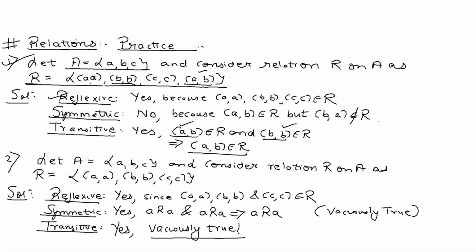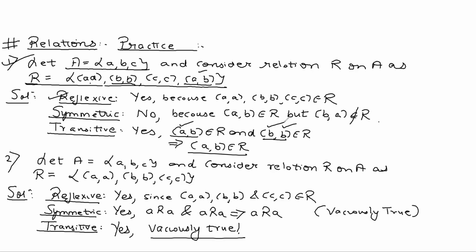Sir, it should be (A,B) and (B,C), then (A,C) should belong to R, like the transitive rule. I got your doubt, but in this case, B and C are the same and they are both equal to B only. So treat it like that. I hope you've understood it now. Okay. Any other student has a doubt? Unmute your mic and ask.